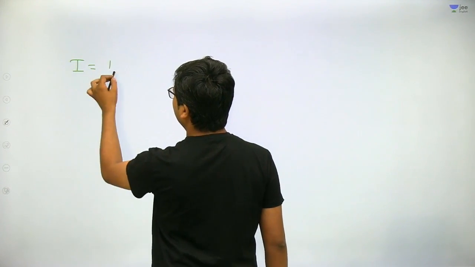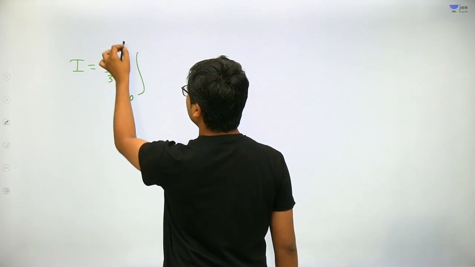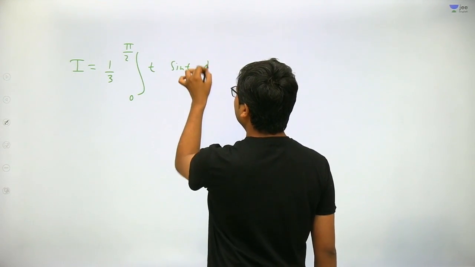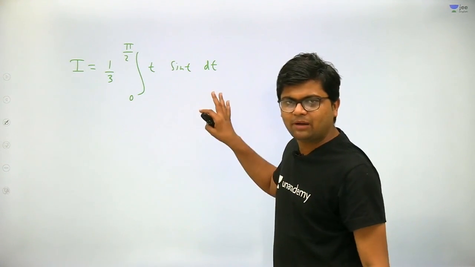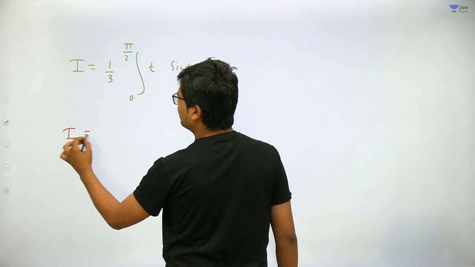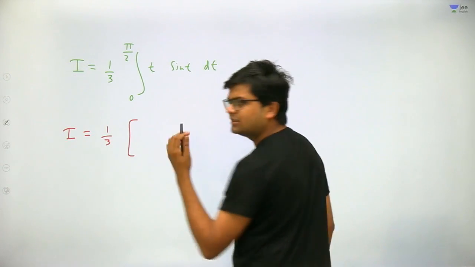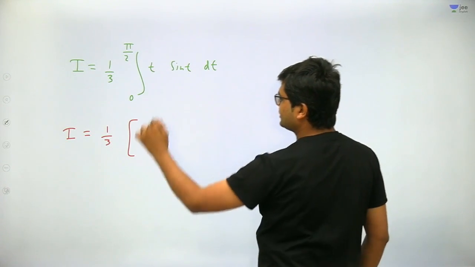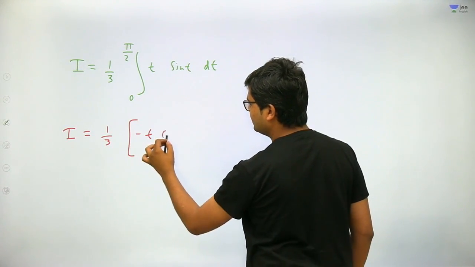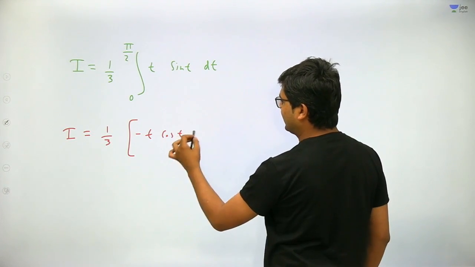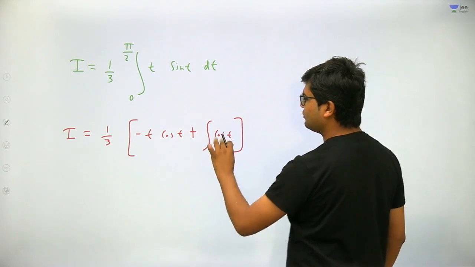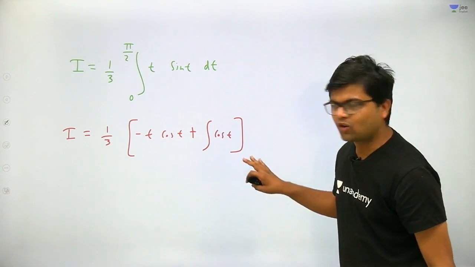I is equal to 1 by 3 integral from 0 to pi by 2 of t sine t. This is the integral that we need to solve. Got my point? Now apply the ILATE rule to solve it. So I is equal to 1 by 3, it can be done in one step only. So I am doing it. First function and integral of second function. Integral of sine t is minus cos t, minus integral of the second function, minus cos t, plus, and the integral of cos t will come out to be sine t. Got my point?